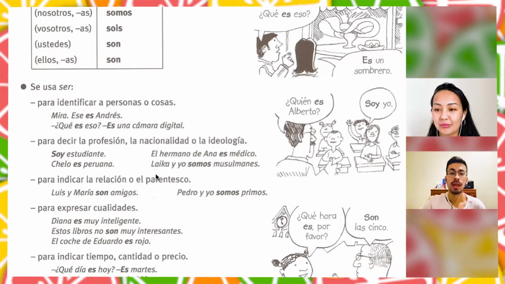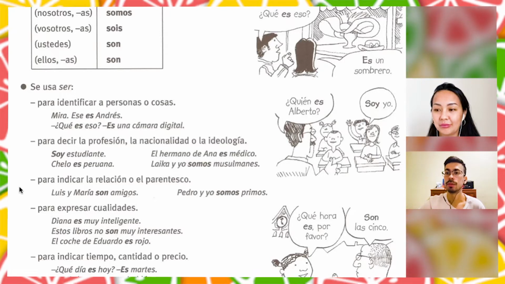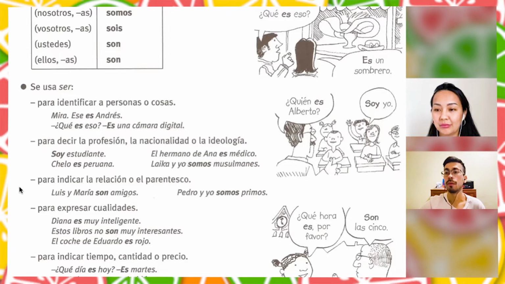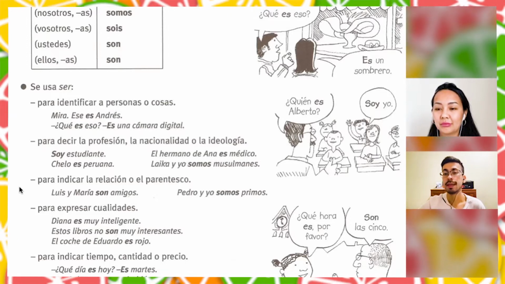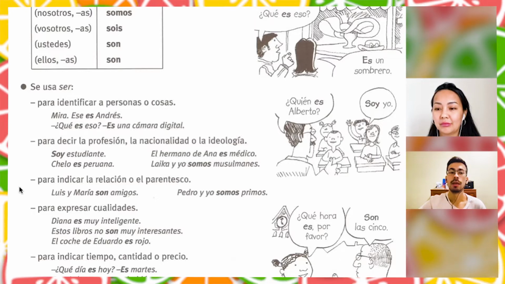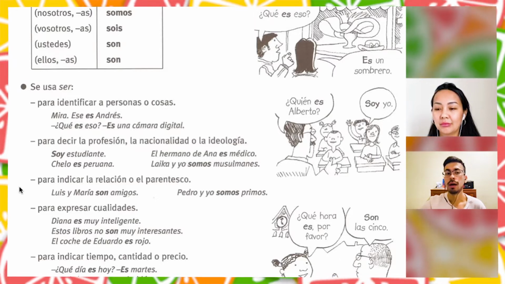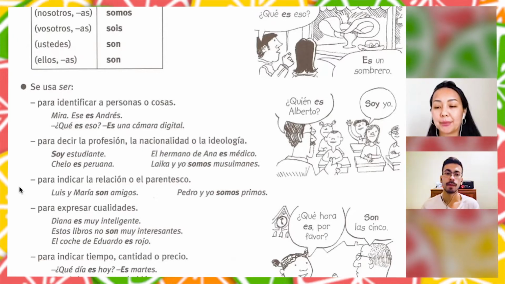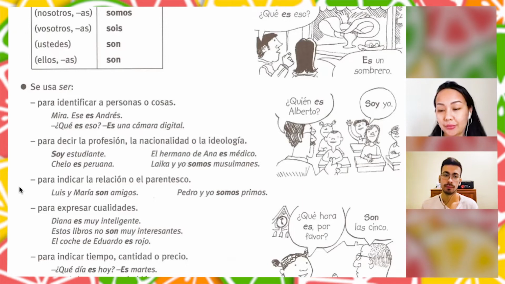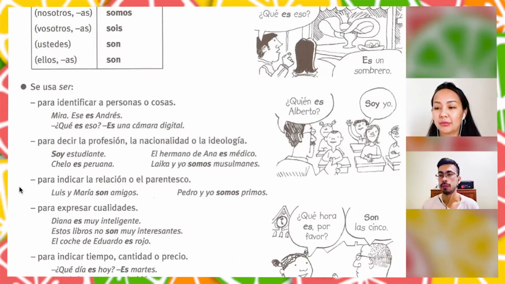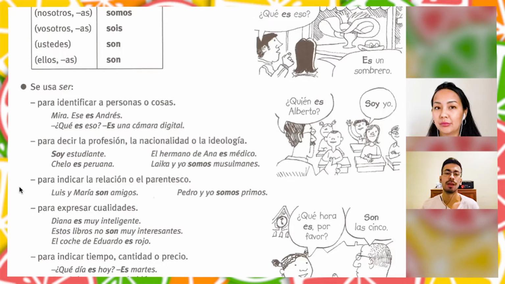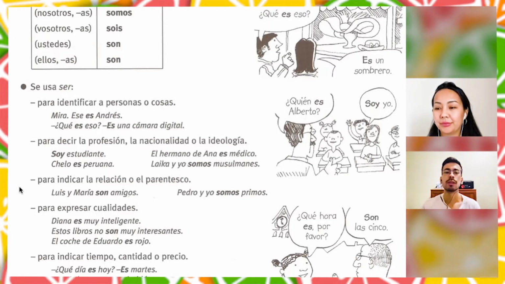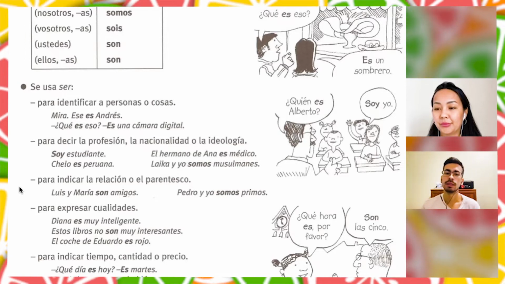The next one is going to be any relationship, right? For example, with family, even, or with friends. For example, Luis y María son amigos. Luis and María are friends. And guys, here amigos is in masculine because Luis is a man. Pedro y yo somos primos. Pedro and I are cousins, right?